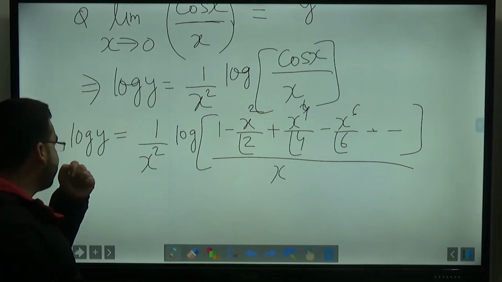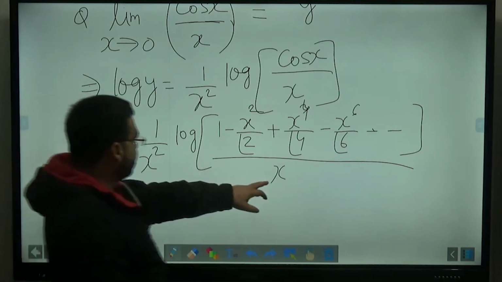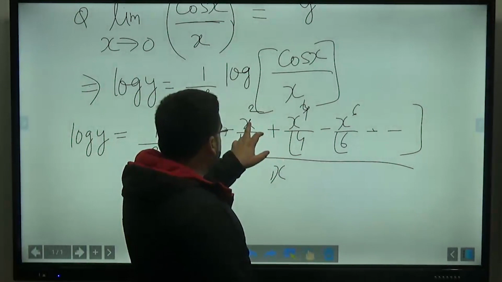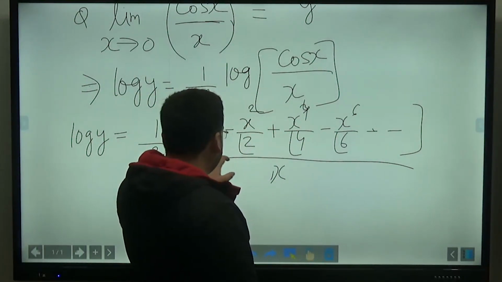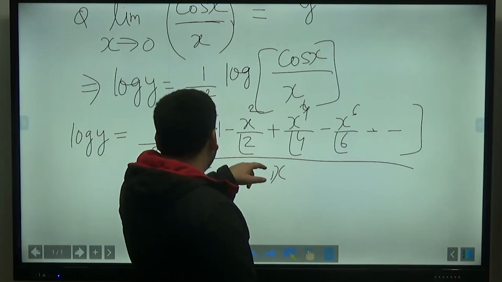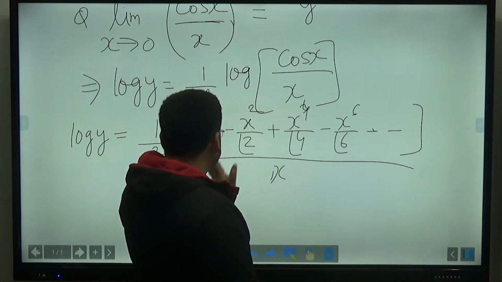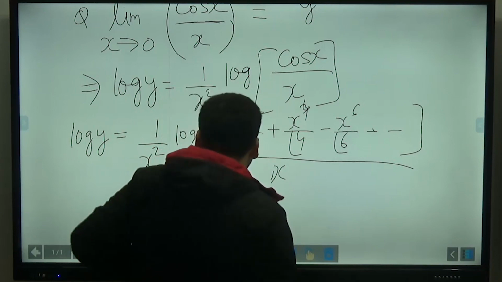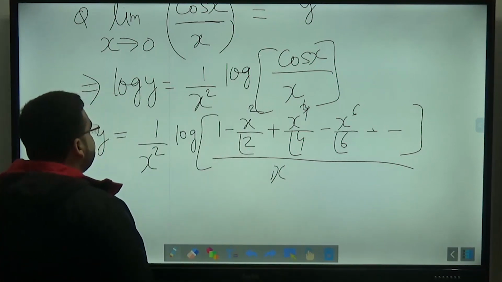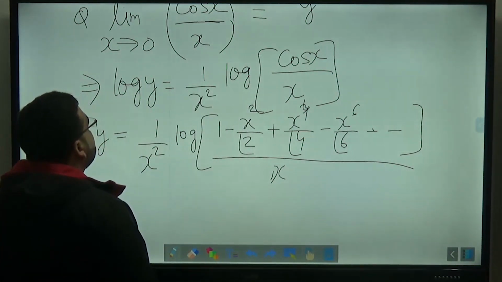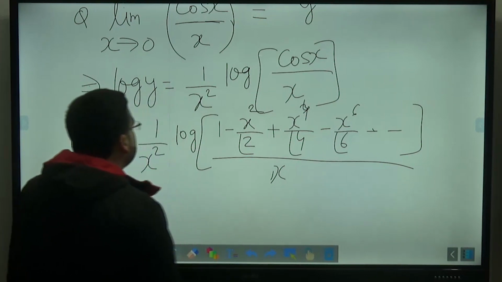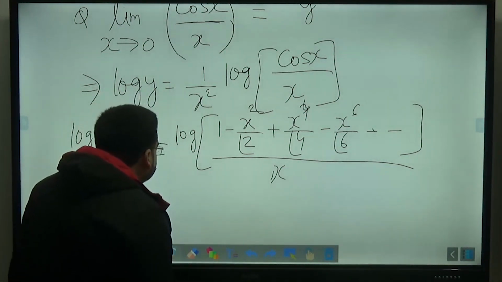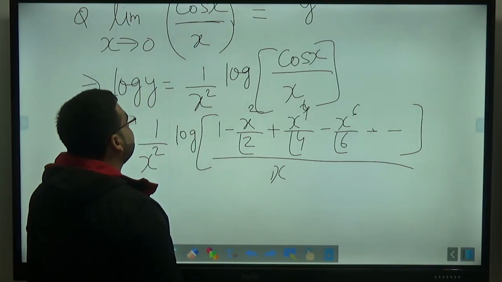So it cannot be solved, because if you put x equals to 0 here, log of 1 is 0, log of 0 is infinity, so it will be a 0 by infinity form, infinity by 0 form, so it cannot be solved like this.